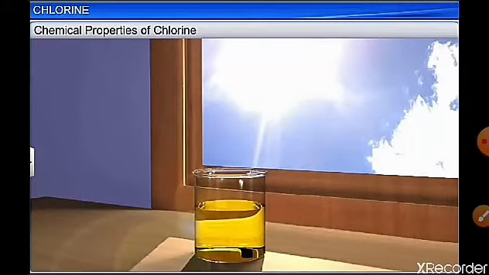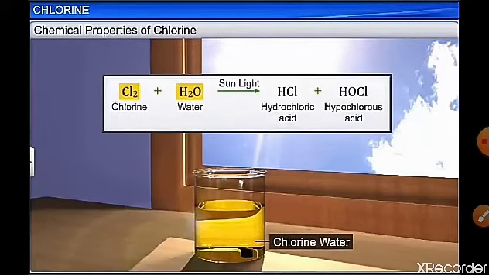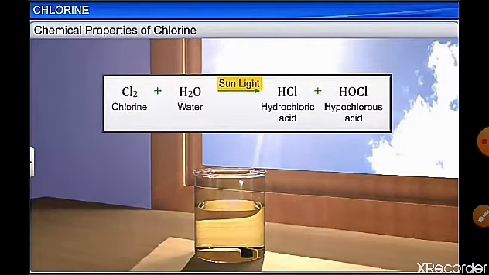Now if you take chlorine water and keep it in sunlight, it undergoes a reaction. Chlorine water has a greenish yellow color. When you keep it in sunlight, it forms HCl and HOCl, that is hydrogen chloride and hypochlorous acid.